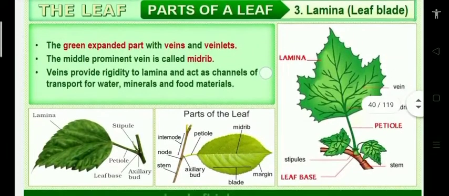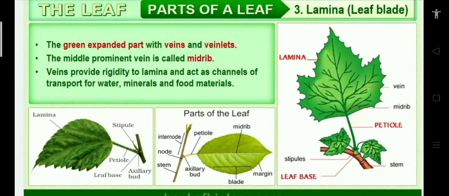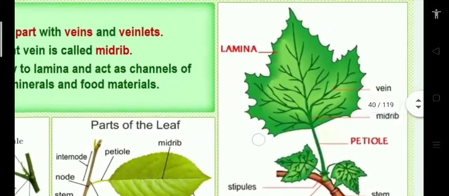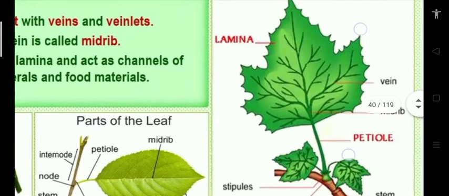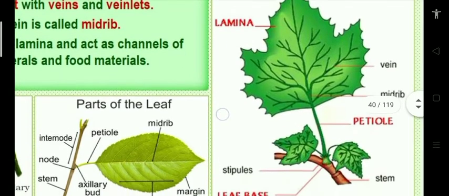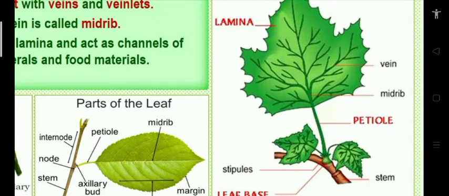What is meant by lamina or leaf blade, sir? Lamina is the green, expandable part. It has veins and veinlets. You see, veins and veinlets are both present in the lamina. The main vein, the prominent vein, is nothing but the midrib. Then the small veins are nothing but veinlets.